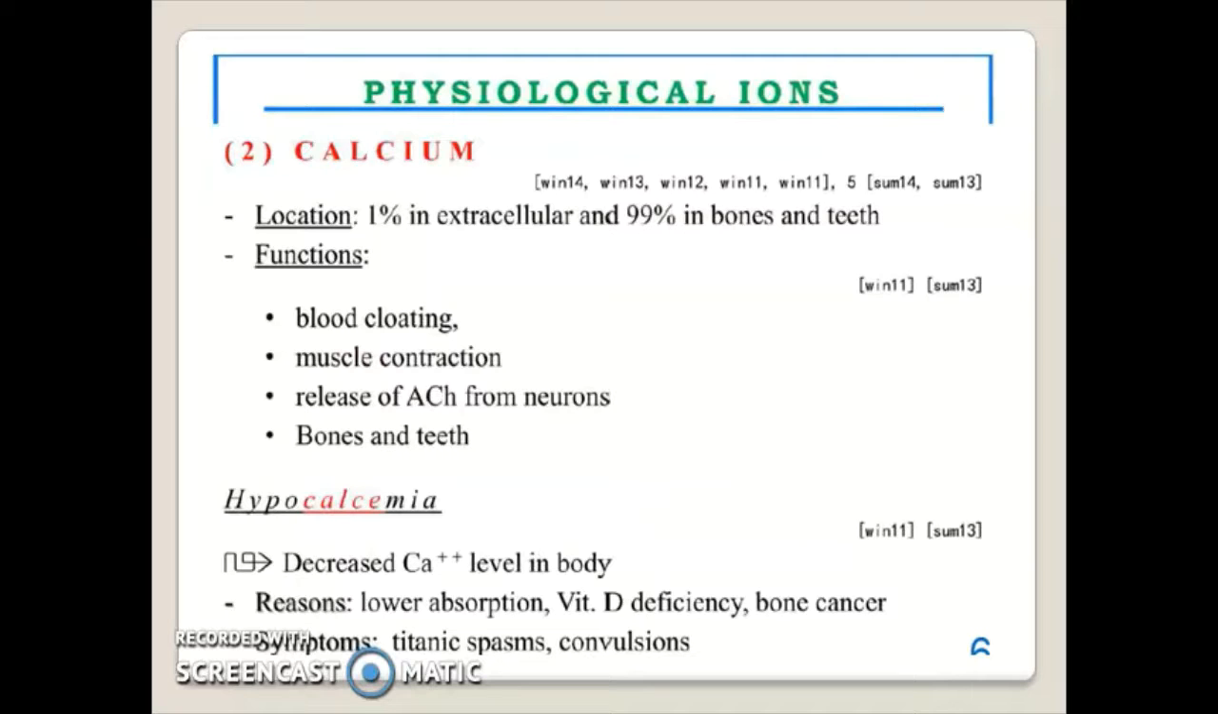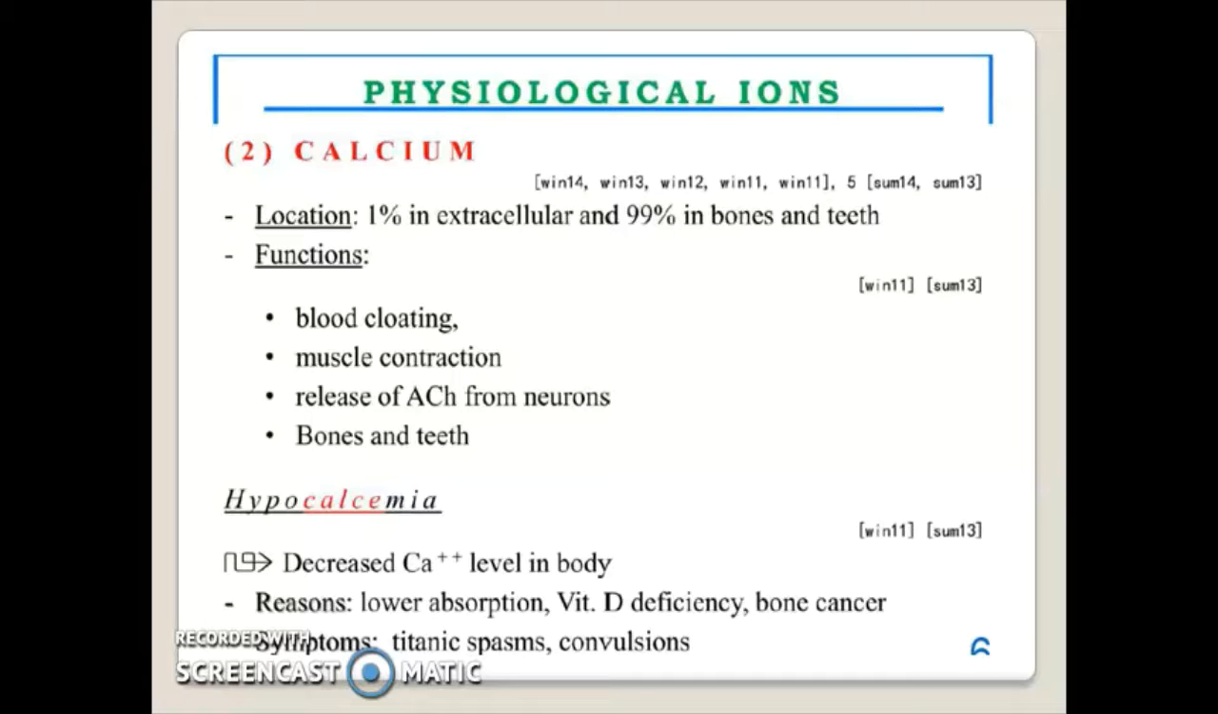Next is calcium. Location: 1% in extracellular and 99% in bones and teeth. Function: blood clotting, muscle contraction, release of ACh from neurons, bones and teeth.